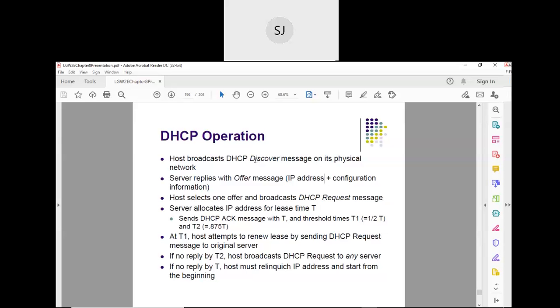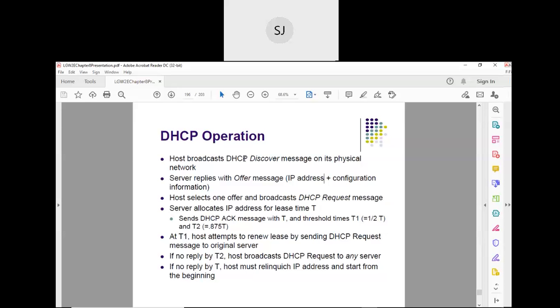The DHCP client will broadcast a DHCP discover message on its physical network. Now the DHCP server replies with an offer message. Please remember, whenever a DHCP client broadcasts a discover message, that message contains what? Does it contain an IP address? No. It contains the physical address of the client machine.